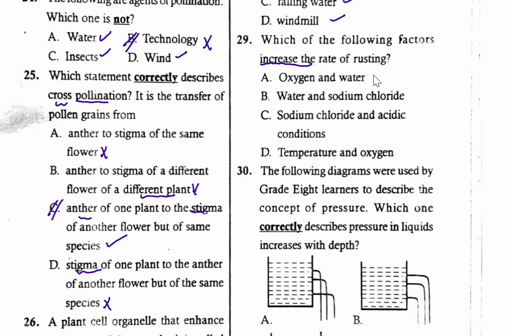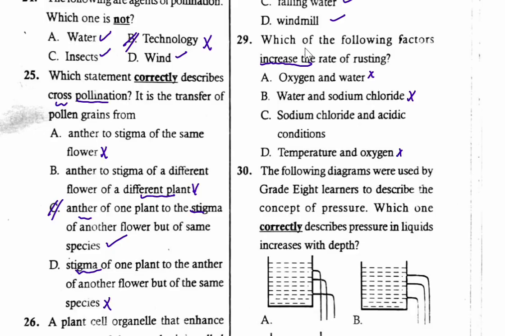This one is not the correct answer. These are the conditions for rusting, but the question is asking factors that accelerate, that is the factors which increase the rate of rusting, and therefore A is not the correct answer. B, water and sodium chloride, not true. D, temperature and oxygen, not true.